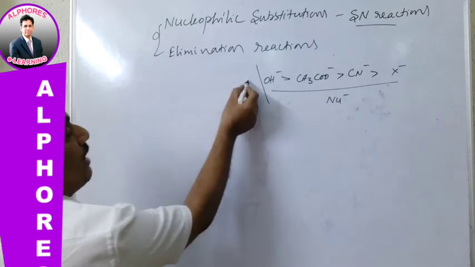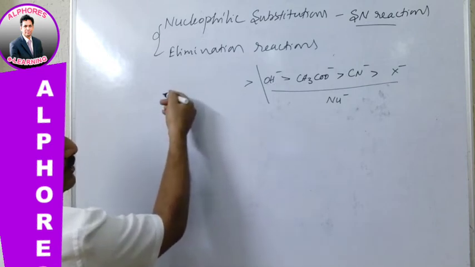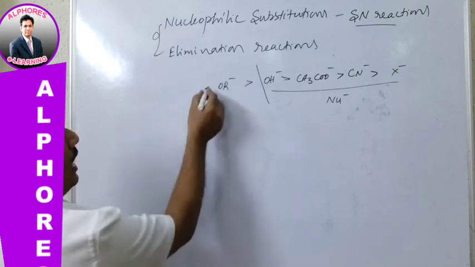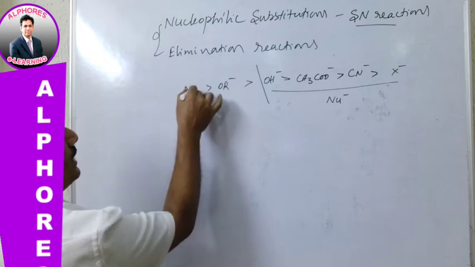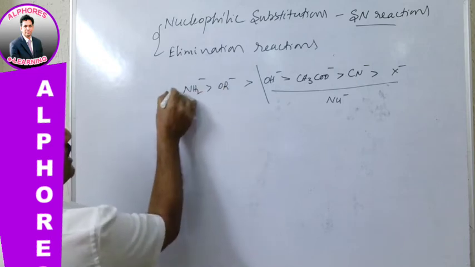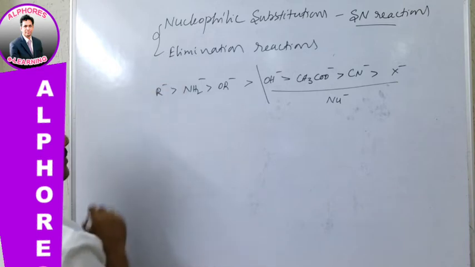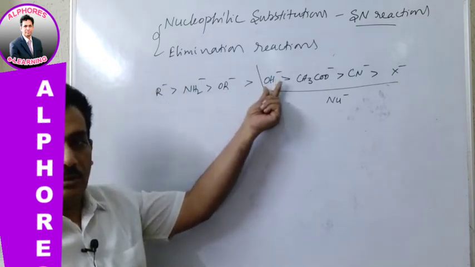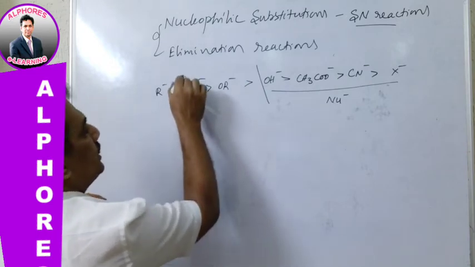And those having greater strength than OH minus, let us consider OR minus, NH2 minus, and R minus, like that, are the stronger bases than this. The most frequently used are these two.